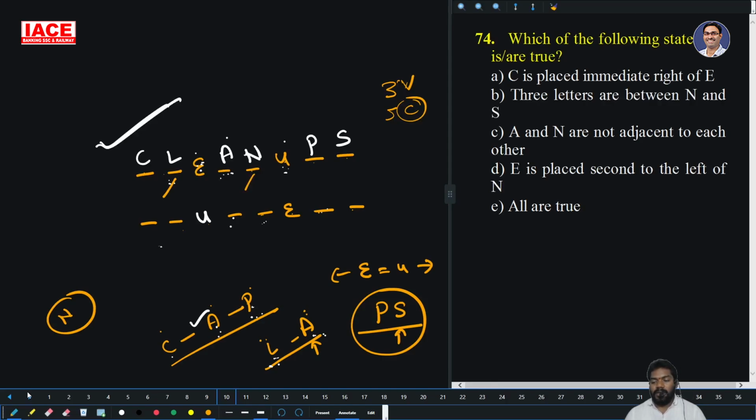So which of the following statements is true? C is placed immediate right of E. No. 3 letters are between N and S. No. A and N are not adjacent to each other. They are adjacent, but they are also not adjacent.